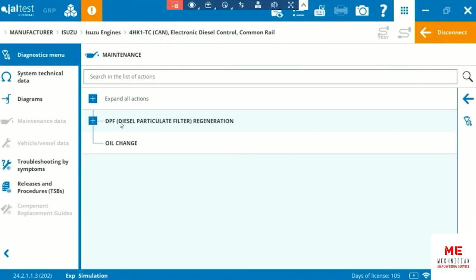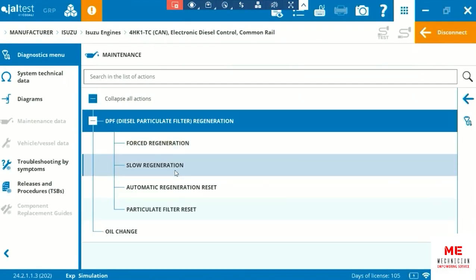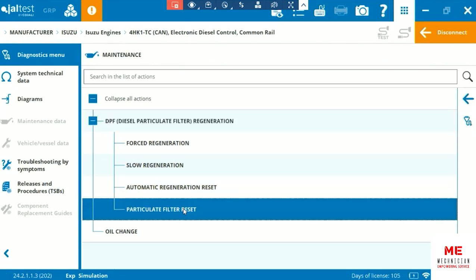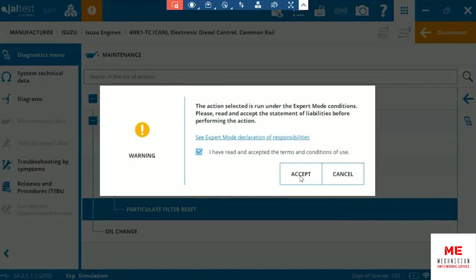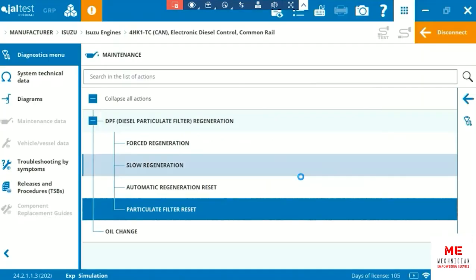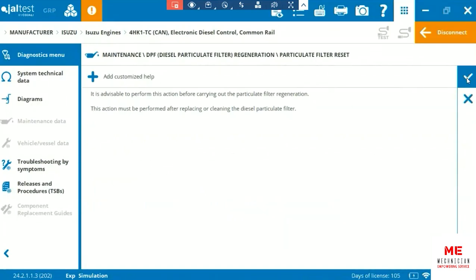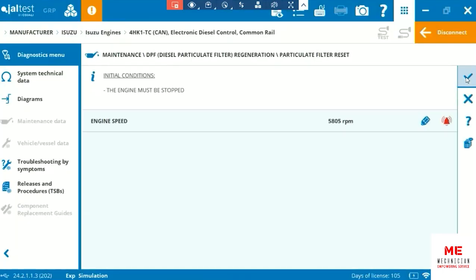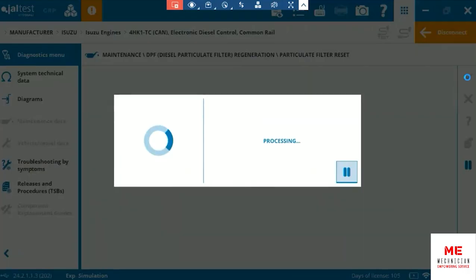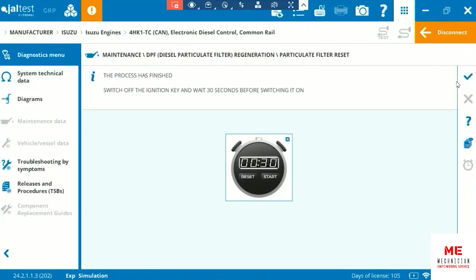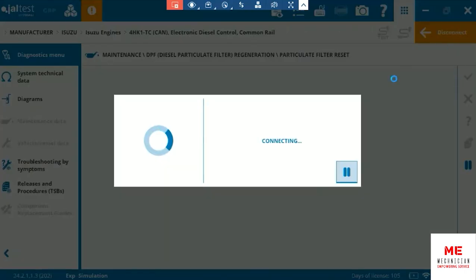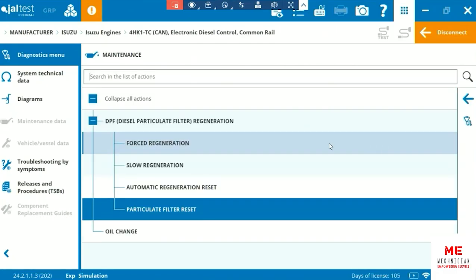Other than that, you do have maintenance, filter regen, forced, slow, automatic regeneration, filter reset. All of it is covered. Just a step. Initial conditions, some explanation. The engine must be stopped, and the automatic performing of the test. In my case, it finished fast because it's a demo kit.